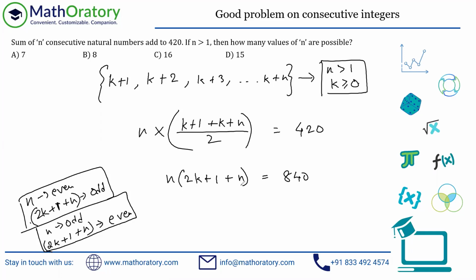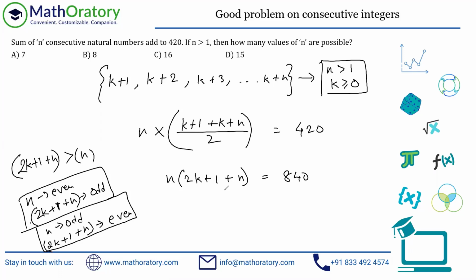Another thing you should understand is that k is greater than or equal to 0. Even if I put k as 0 here, this thing is n plus 1, which is always greater than n. If k is not 0, it is more than 0, then it is further more than n. So this 2k plus 1 plus n, the other bracket that we have, is definitely greater than n, the first bracket. So this is always less than this, and one of these two is always odd. Those are the two things you should understand here.